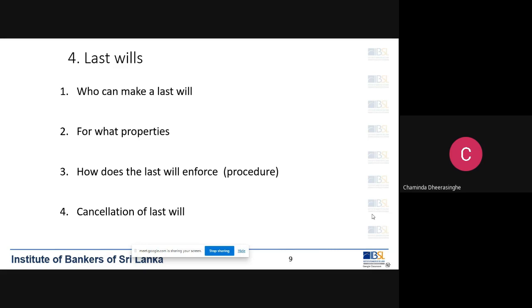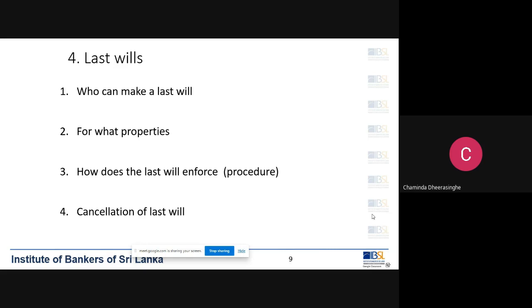Normally these last wills are kept with lawyers, or sometimes you can keep the last will with a reliable person, a friend or relative, and that person has to produce the last will after the death of the person and enforce it in a court of law. So the last will can be cancelled by destroying it. You can burn it. If you destroy the last will, that is the end of the last will. Thereafter there is no last will, right?